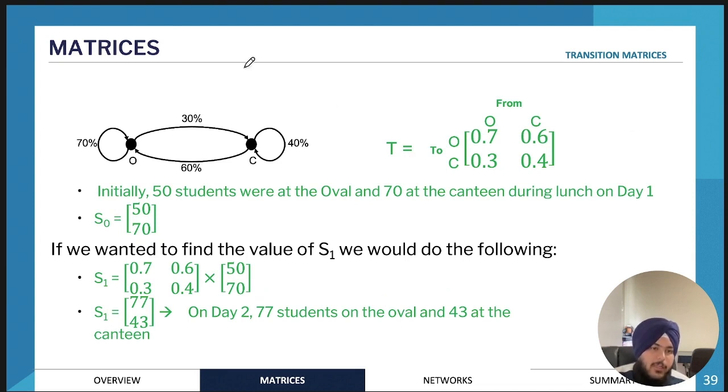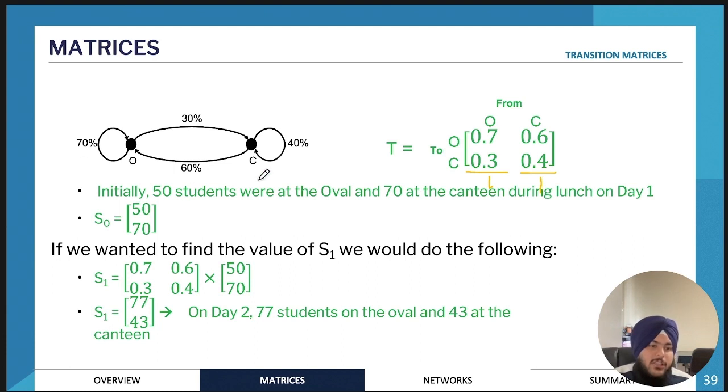So for example, in this matrix over here, we have the transition matrix that we just formed. And the important thing to note is the columns always add up to 1. Regardless of how many positions you have, the columns will always add up to 1. So that's something really important to know, and what we love to test. Because they might give you an uncompleted diagram and ask you to fill something in.